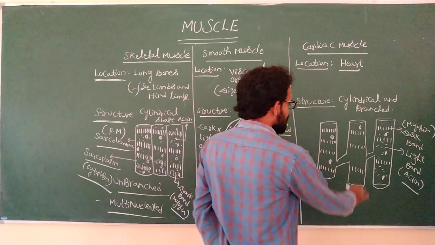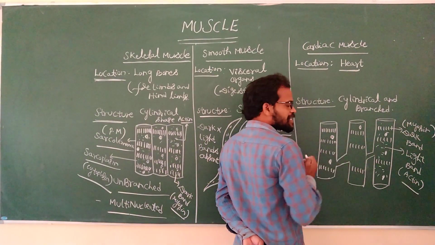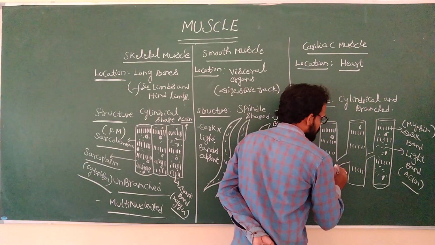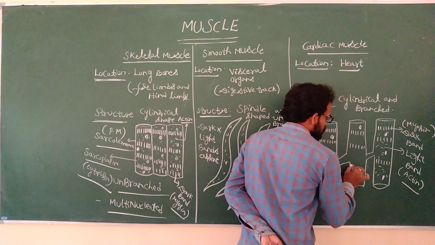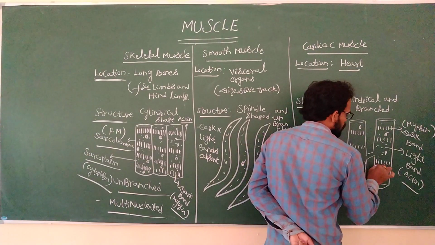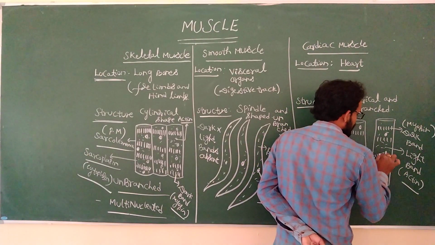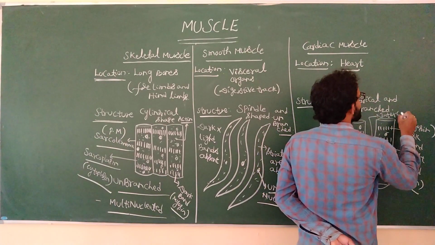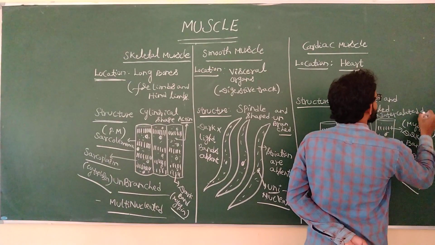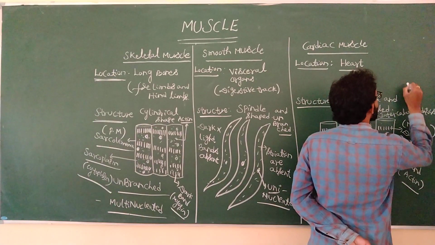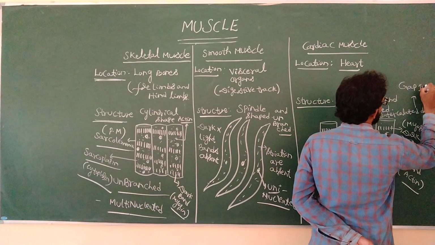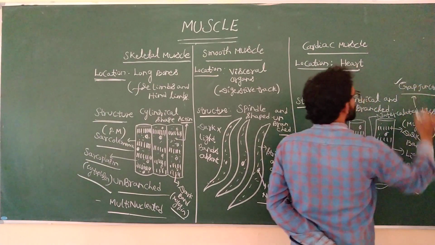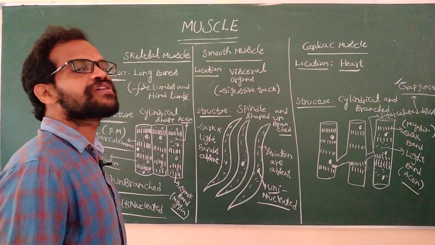The intercalated discs are located between one muscle fiber and the other muscle fiber. These intercalated discs are nothing but gap junctions. These gap junctions help to initiate the transmission of the impulse.